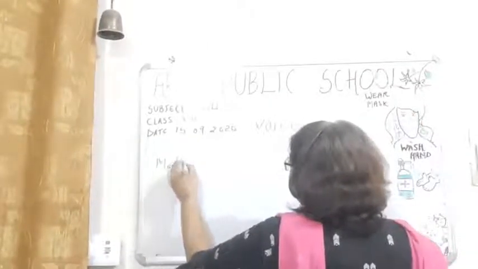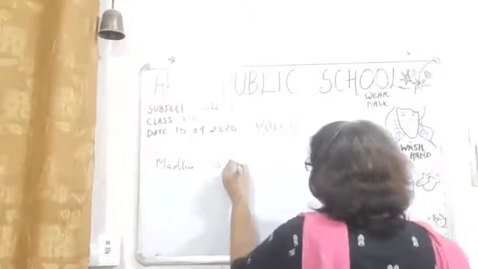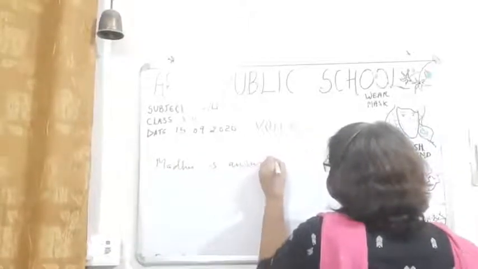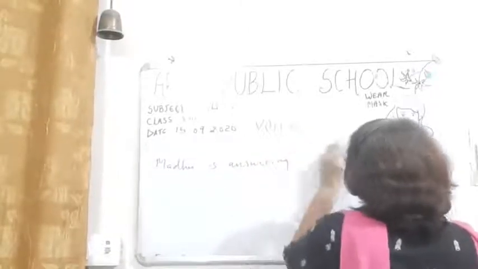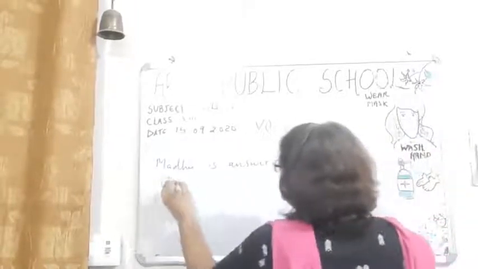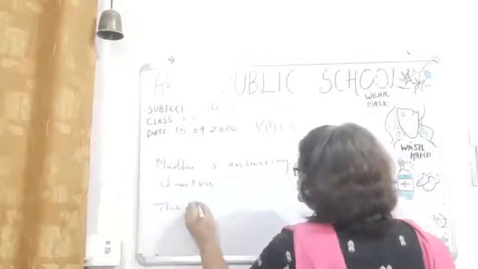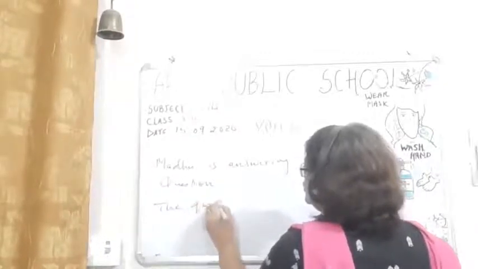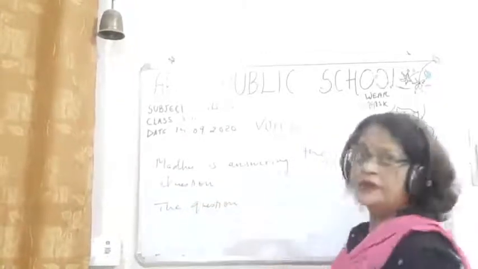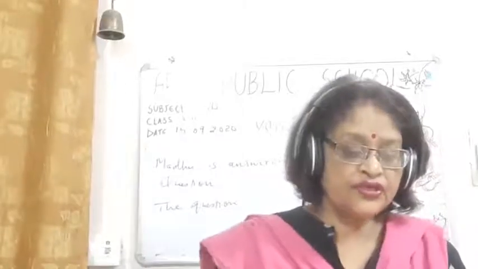Madhu is answering the question. So the question, okay, the question.